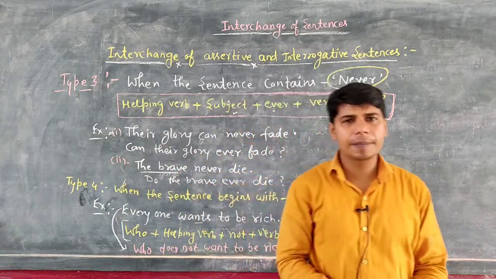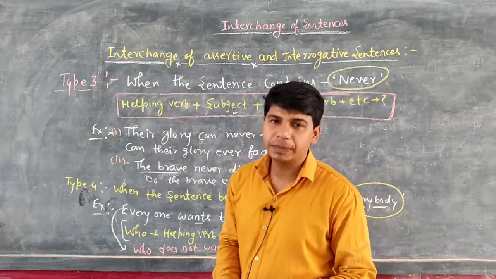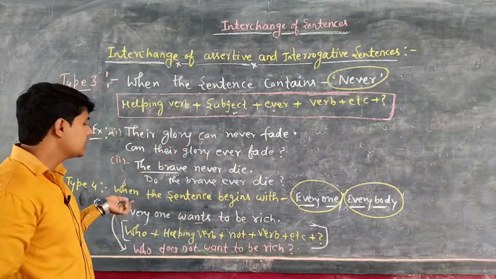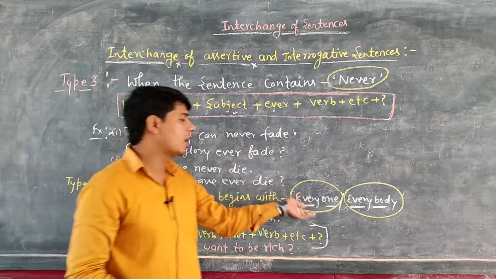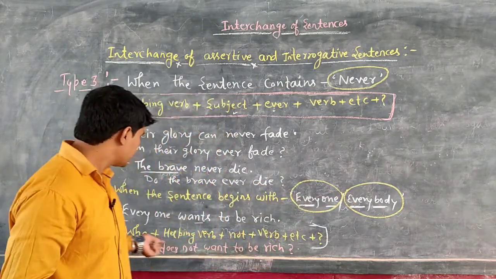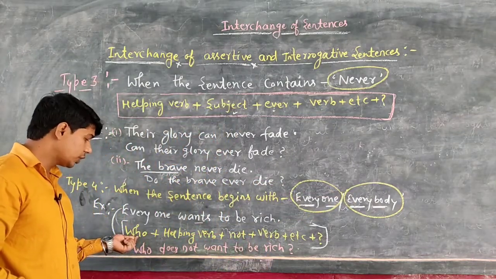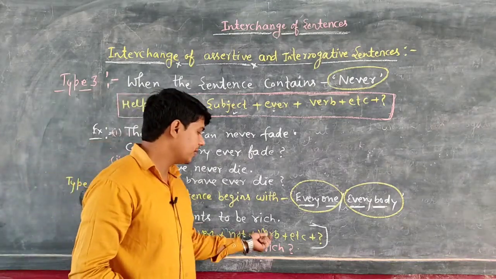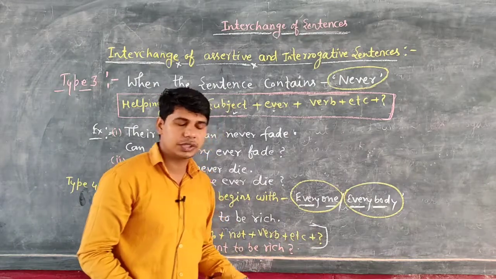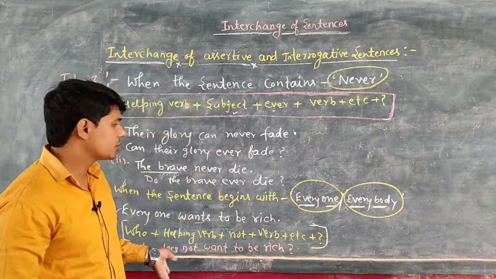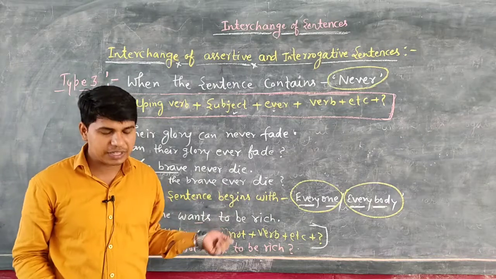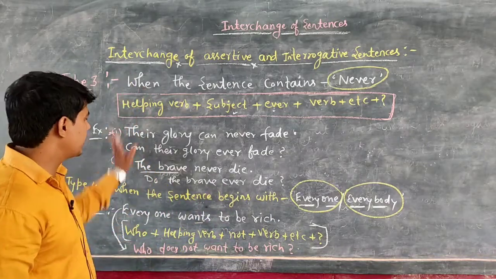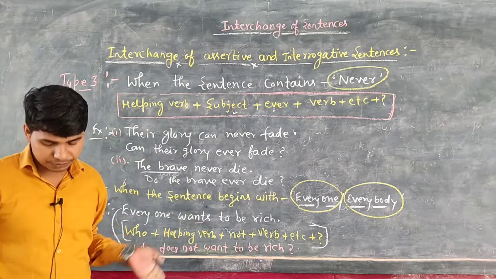Is that clear? Okay students, I hope you have got my word very well. So just follow this concept when the sentence begins with everyone or everybody. Very first mention the question word who, then the helping verb according to tense, then not, then the verb and other words, at last mark of interrogation. Okay students, I hope you have got all these points very well. So students, I give you 2 minutes to note down all these points. Okay. So note down.